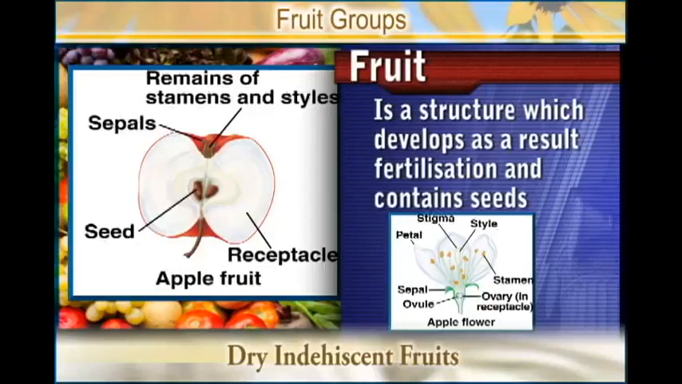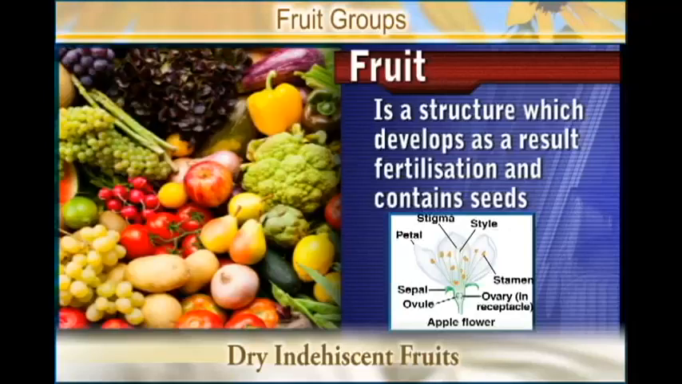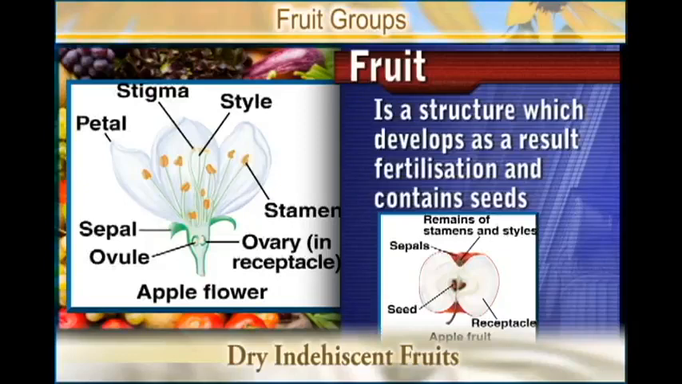First of all, a fruit is a structure which develops as a result of fertilization and contains seed. That is what we refer to as a fruit. It is after fertilization that the fruit develops, and the fruit contains the seeds.